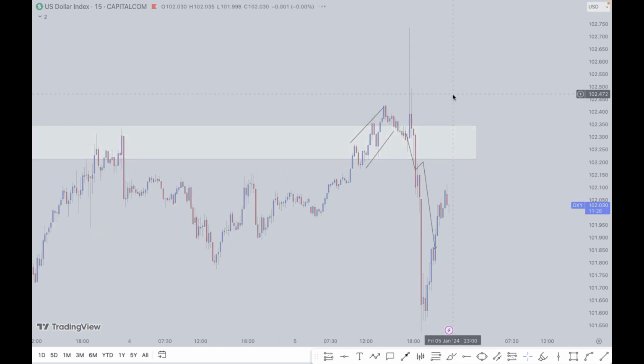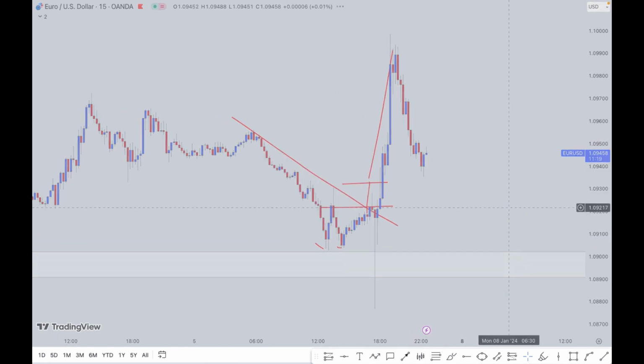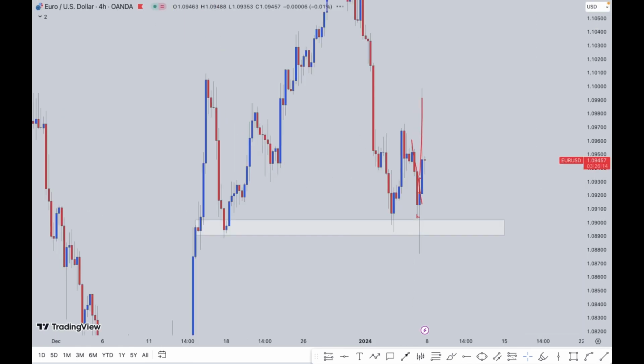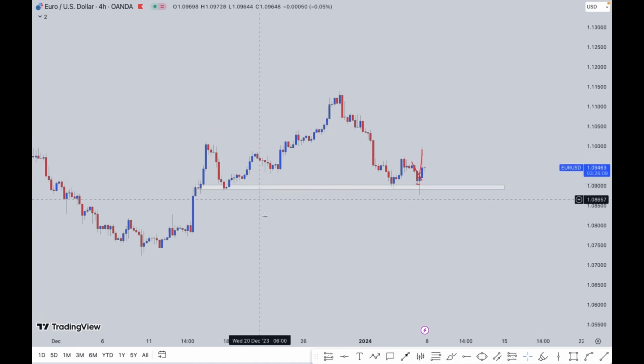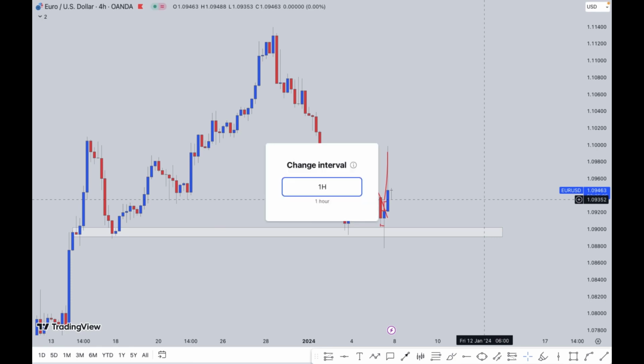Let's take a look at the other pair as well. Yes, so as you can see, I still even have my markings on the chart. What did I say about the dollar? It was just the opposite of the DXY, right? So I said we were sitting at a support, and at this level we would just expect price to push to the upside.